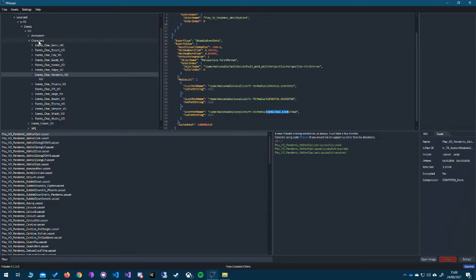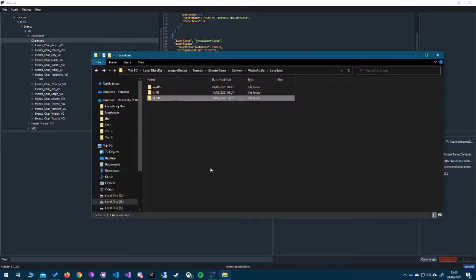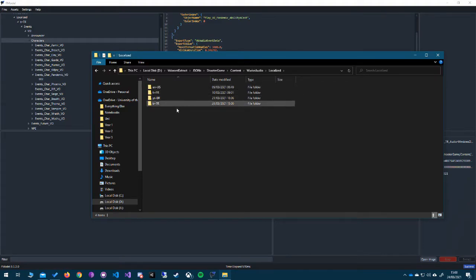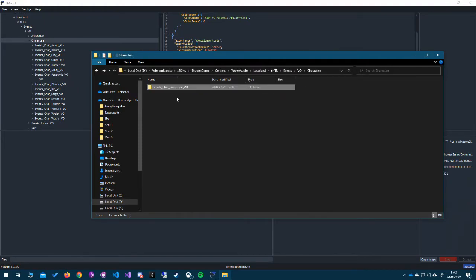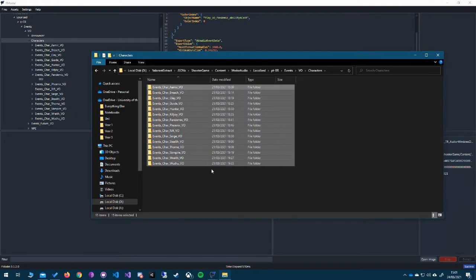So what you would do here in this case is, if you just right click characters, this folder, and then extract, and what this is going to do again, it's going to go through a similar process like before. It's going to take a good number of those again, and instead of being in sounds, it's going to be in JSONs, shooter game content, WwiseAudio, localized, and then it's going to be, as you can see, we've already extracted one, it's just going to be one in here. There you go. But in the case that you've extracted them for all characters, and say we're doing Brazilian, it's going to be in events, characters, and everything's going to be here.